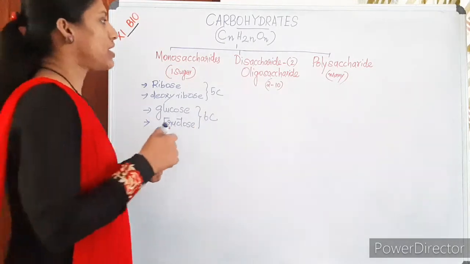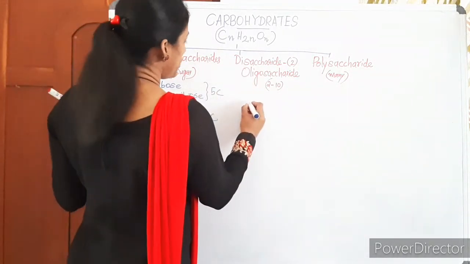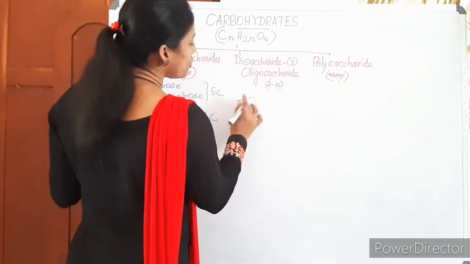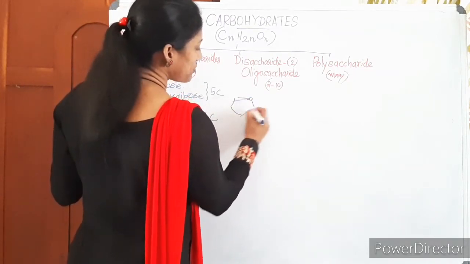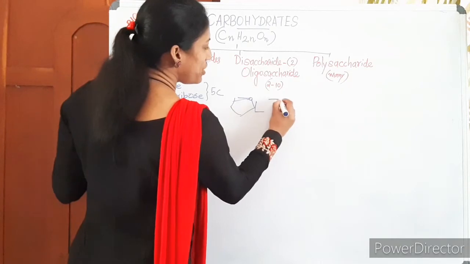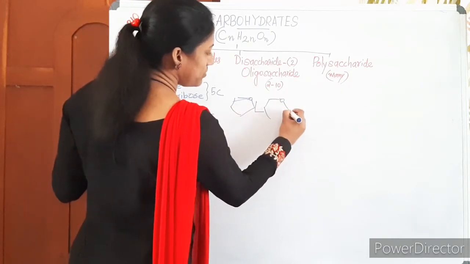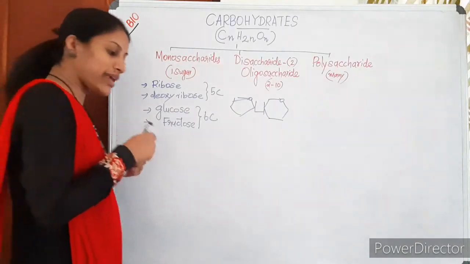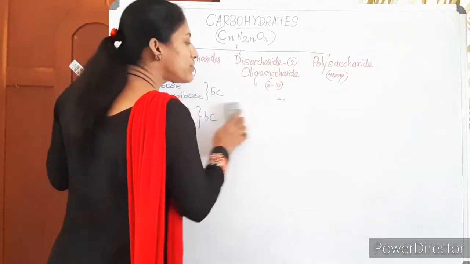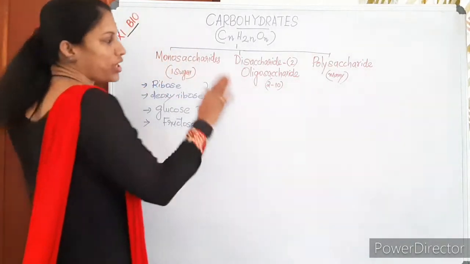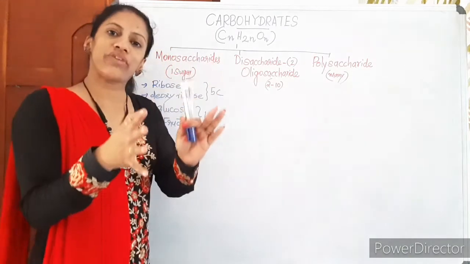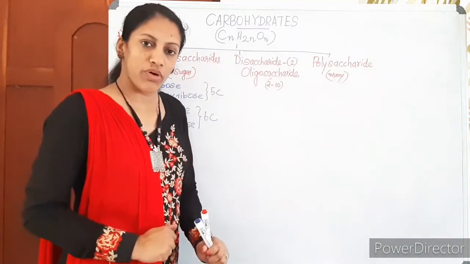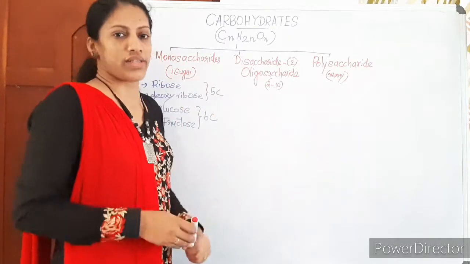About the disaccharide, when we discuss, suppose 2 glucose molecules are joined. This is joined with the next glucose molecule. Likewise, 2 glucose molecules joined by a glycosidic bond give a disaccharide. Similarly, 1 glucose and fructose joined by a glycosidic bond give another disaccharide.